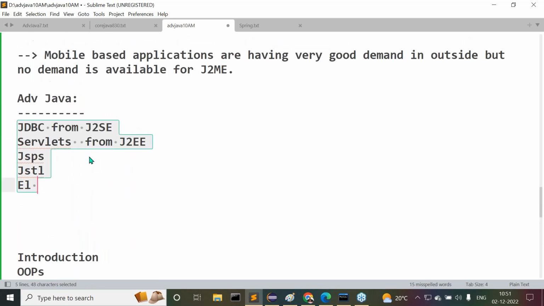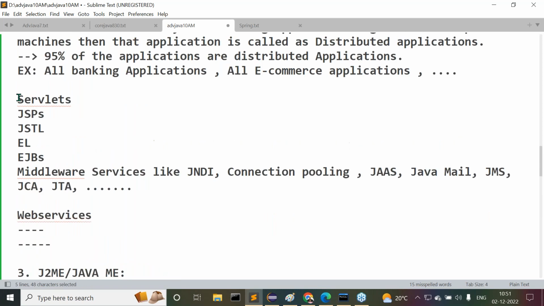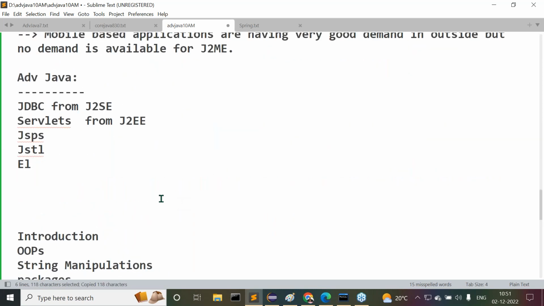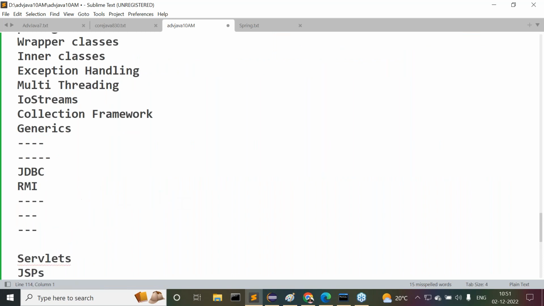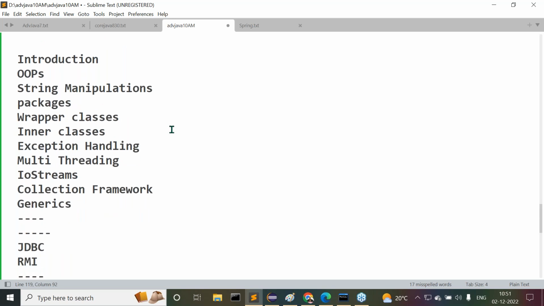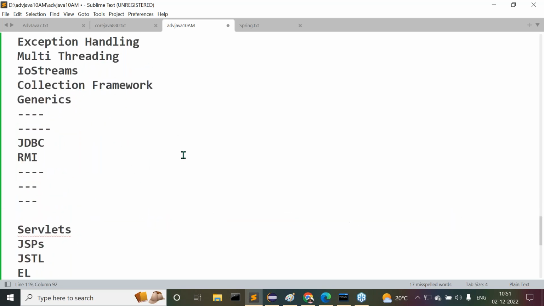These topics, and now J2EE, these many topics I copied. All of you observe carefully. Overall, these are the topics from J2SE and as well as from J2EE. Check it, guys.